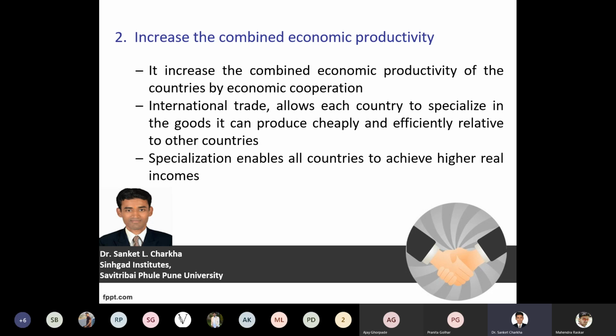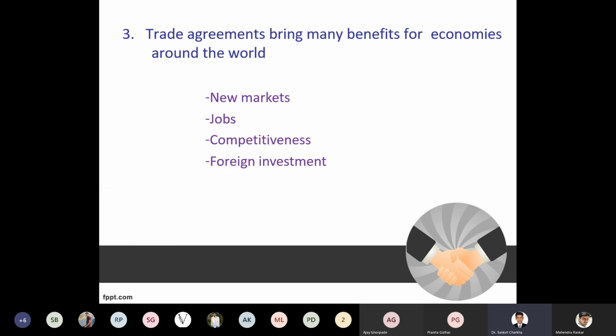Now, when these goods and services have been produced with a specific specialization, what we need to see is that every member country, every member nation, or the participants of the global economy, the participants in international trade, has to provide a certain benefit to each other. If all the countries are getting benefited on a proper platform, then that conducive environment can lead to economic productivity and economic integration being achieved very fluently and very effectively.